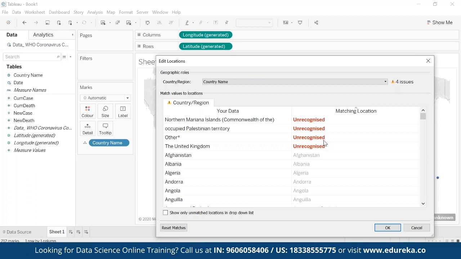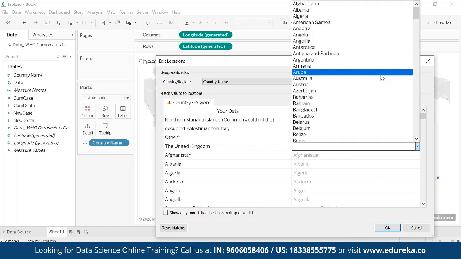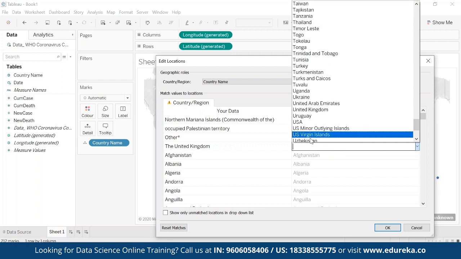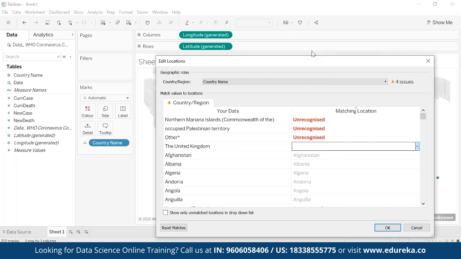We are also not sure. We can get the details from the business and we will understand. But as of now, I'm not sure, so I will not give anything here. But if I go to this United Kingdom, obviously I'll click on the drop down, and if I write United Kingdom, you see this United Kingdom here, and in the data it was the United Kingdom, right?